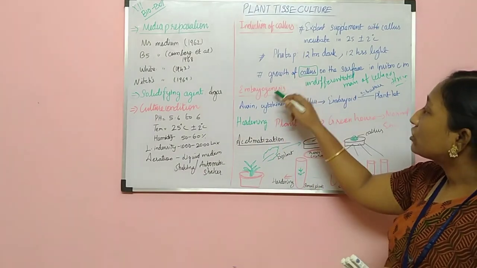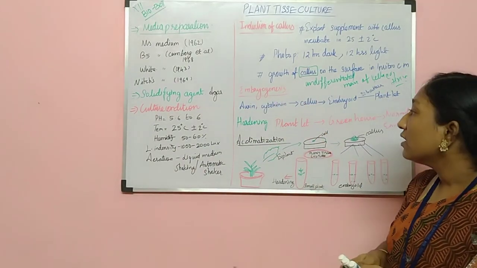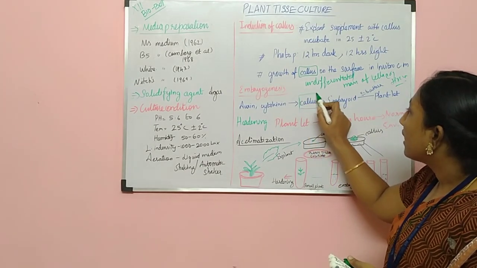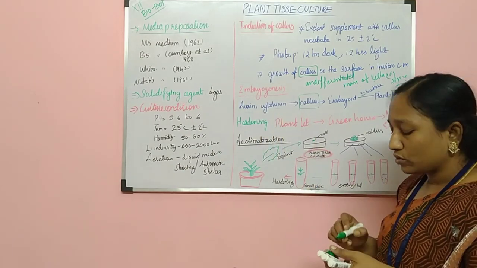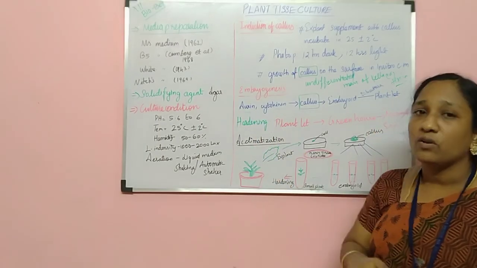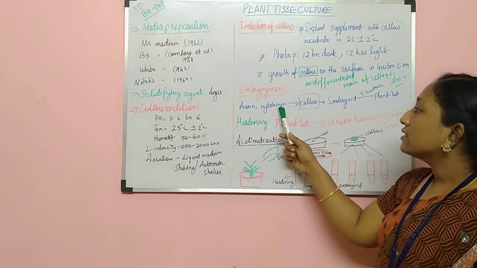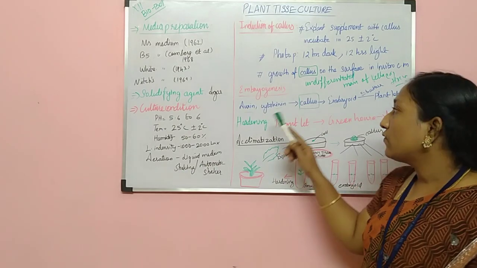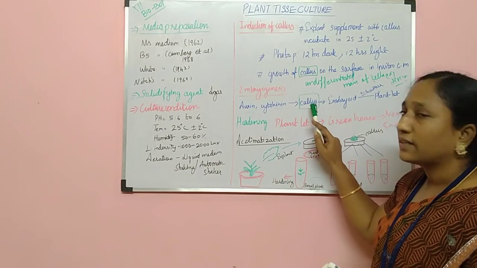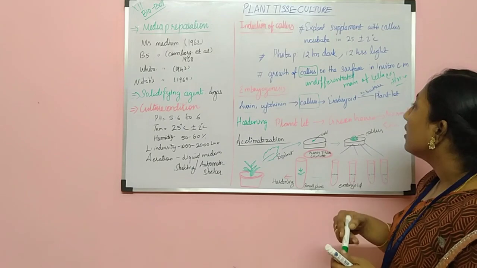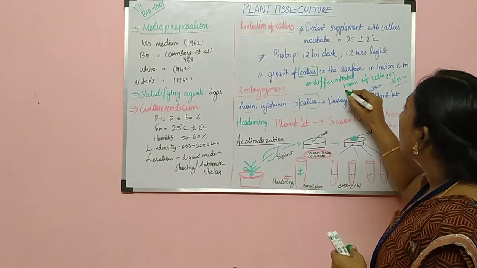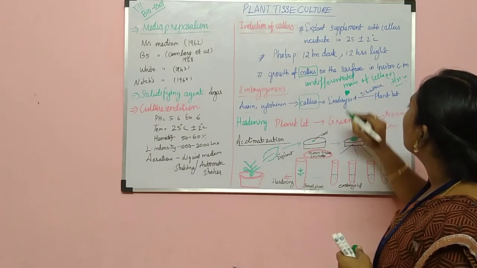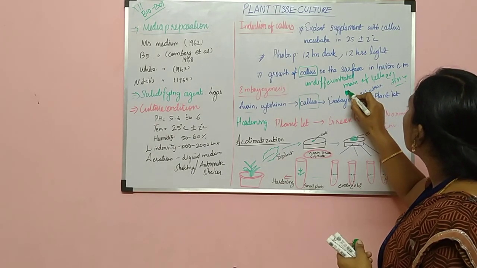After that, the next process is embryogenesis formation. In this, the callus is taken and we apply the growth hormones, auxin and cytokinin. You already learned in 11th standard that auxin and cytokinins are plant growth hormones. If you introduce auxin and cytokinin in the callus, it will start to form an embryoid, like an embryo. This embryoid is heart shaped.